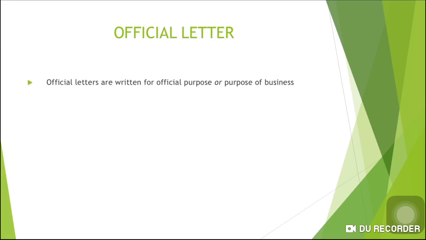Official letters are written for official purpose or purpose of business. See, the definition itself expresses that official letters are only written for the official purpose or purpose of a business. And in this letter we use official language or formal language, also called dignified language.